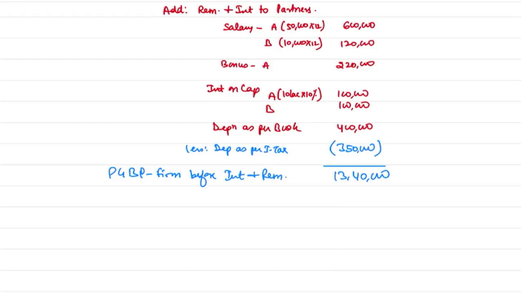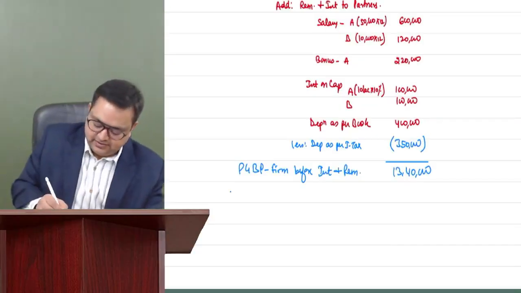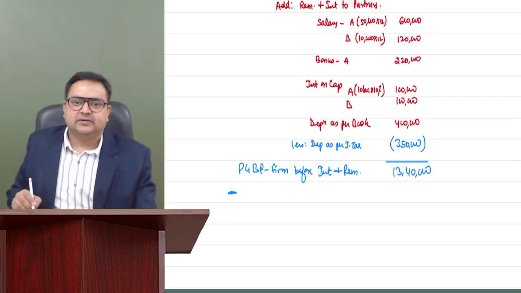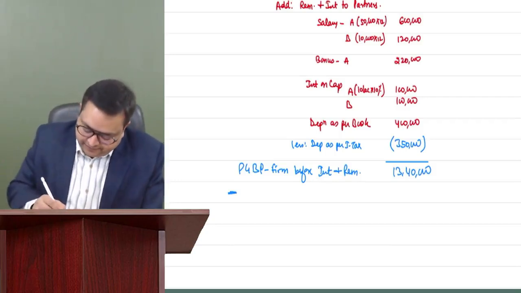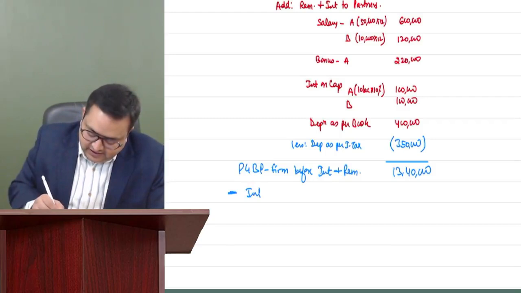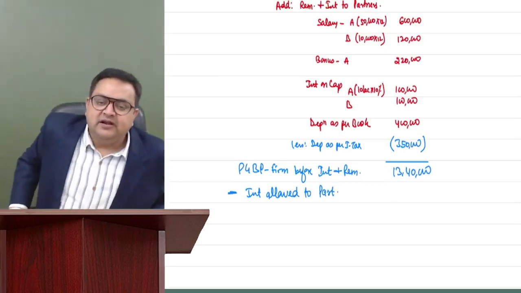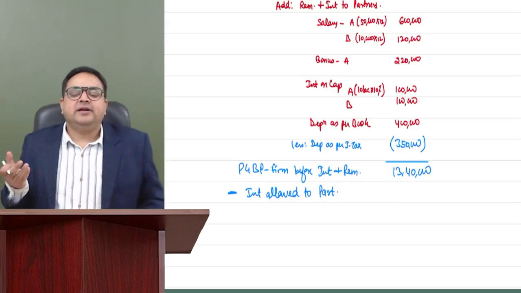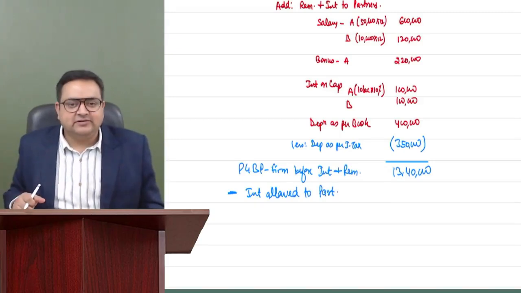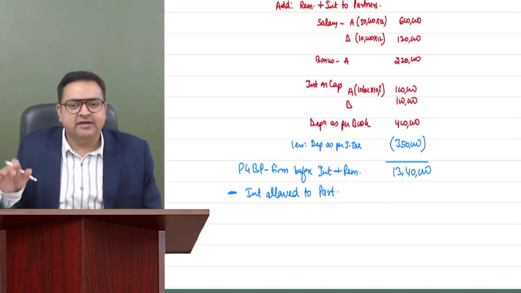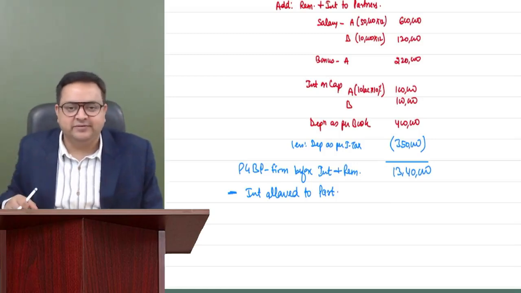So the two things are, first, interest allowed to partners. So how much is the interest allowed? See, maximum it is allowed 12%, and they have already given 10%. So we are okay with that 10%, right?